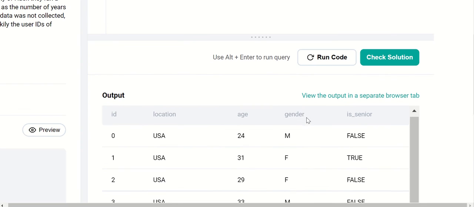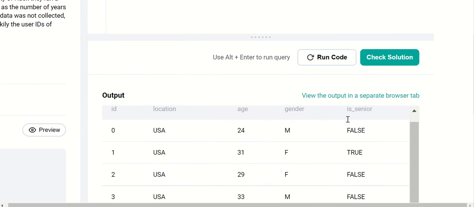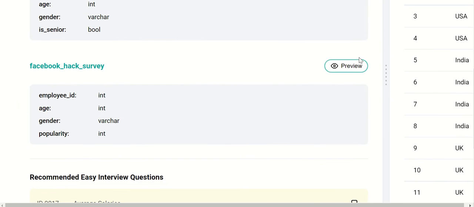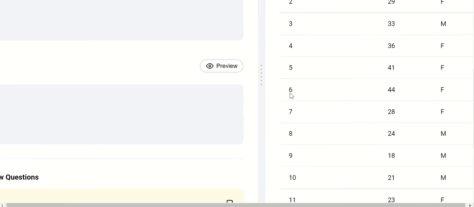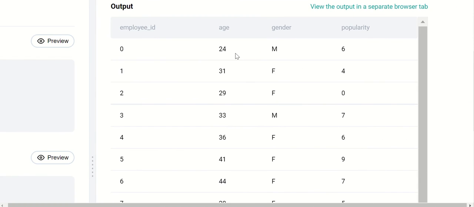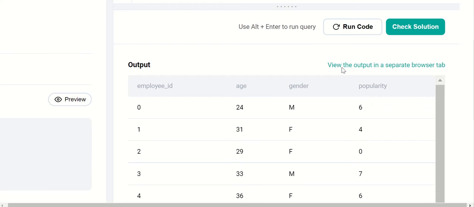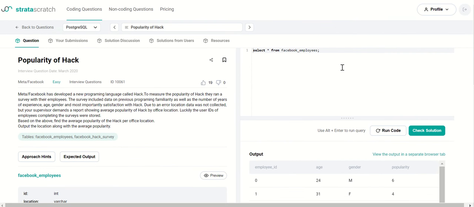Okay, so I guess it doesn't really matter if they're senior or not senior. And the Hack survey table. Okay. Fun. I don't know.